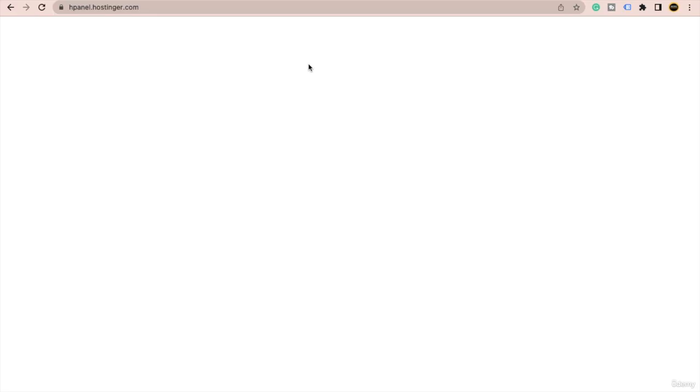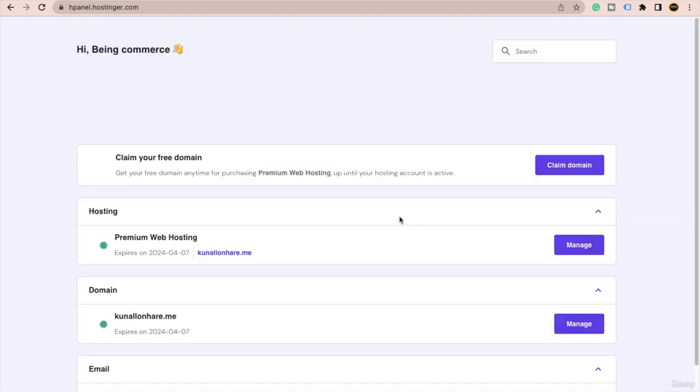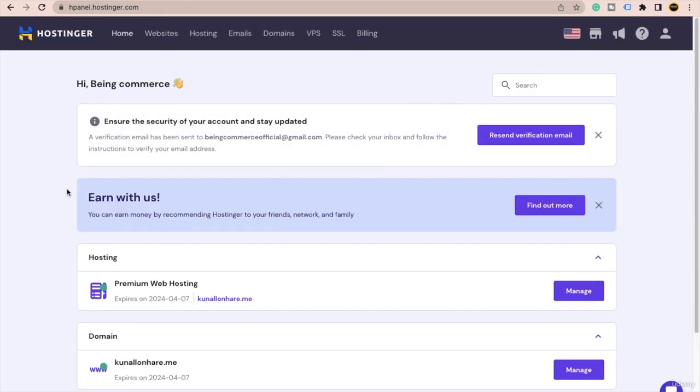Okay, in future if you want to visit the backend of Hostinger, this is how you have to visit Hostinger's hPanel. Or you might have heard about cPanel, but Hostinger has their own panel that is called hPanel. Okay, so just type hpanel.hostinger.com. It will take you to your Hostinger's website.